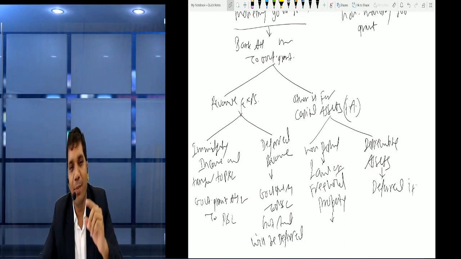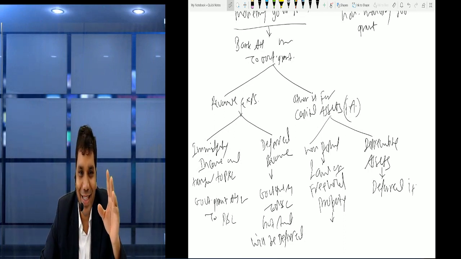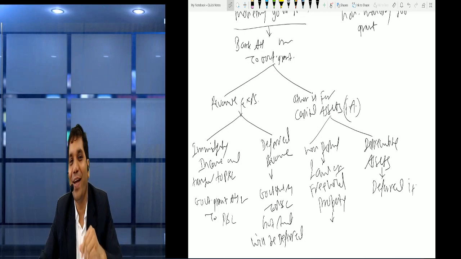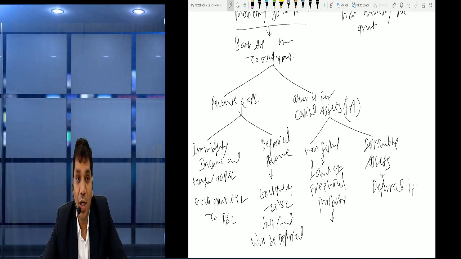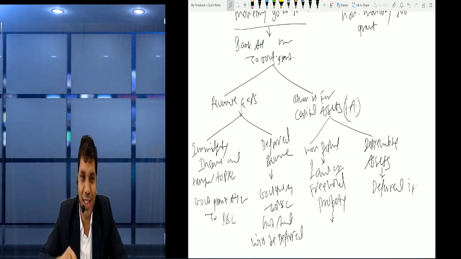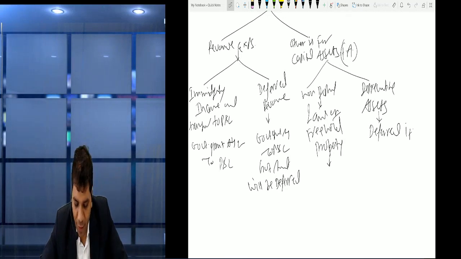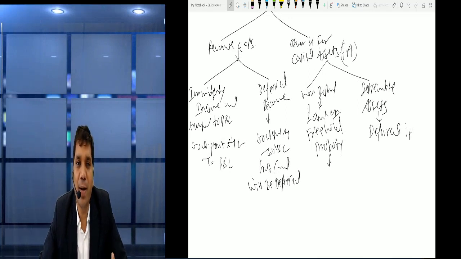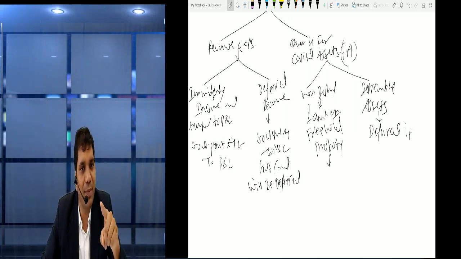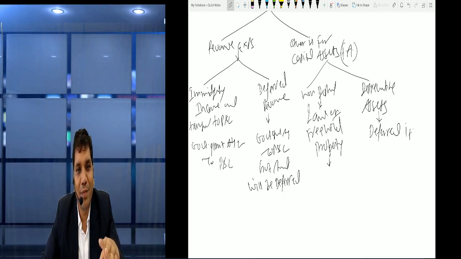But if it is deferred, the amount will be a little less. Now friends, if it is used for assets, it can be used for two types of assets: non-depreciable and depreciable. If it is non-depreciable, it will not reverse, so government grant remains government grant and will not be subtracted from the asset cost. For depreciable assets, it can be deferred, but we have no option to subtract it from the assets.